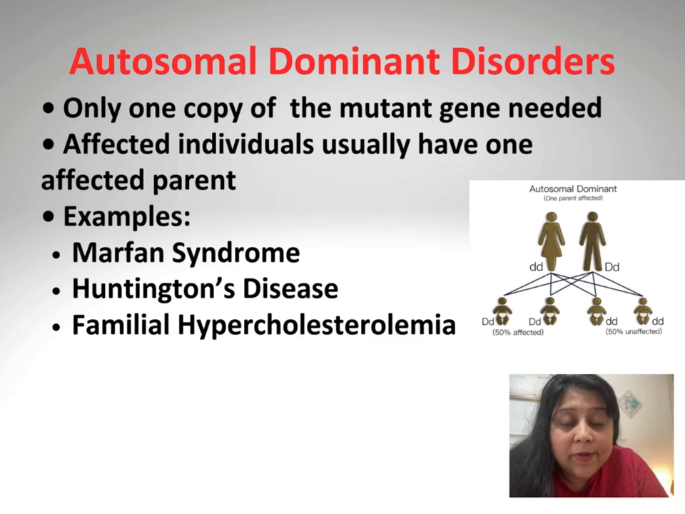What is autosomal dominant disorder? Well, when only one copy of mutant gene is needed for the disorder to happen, then it is known as autosomal dominant disorder. Affected individuals usually have one affected parent, and the examples of autosomal dominant disorder are Marfan syndrome, Huntington's disease, and familial hypercholesterolemia.